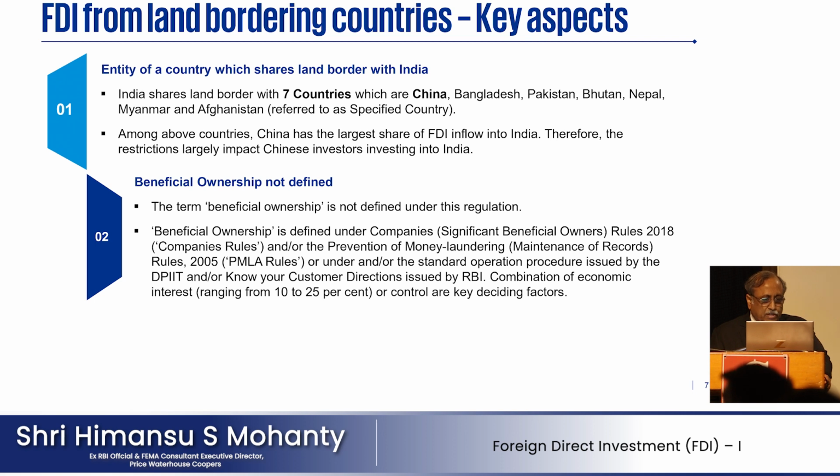Now, the question of beneficial ownership also arises. Beneficial ownership, of course, is not defined, but normally it is defined as 25% earlier, now 10%. That means if more than 10% interest is there for a person who belongs to China or the land bordering countries, then it will be considered as having a beneficial owner from that country. If it is less than 10%, then it will not be considered.